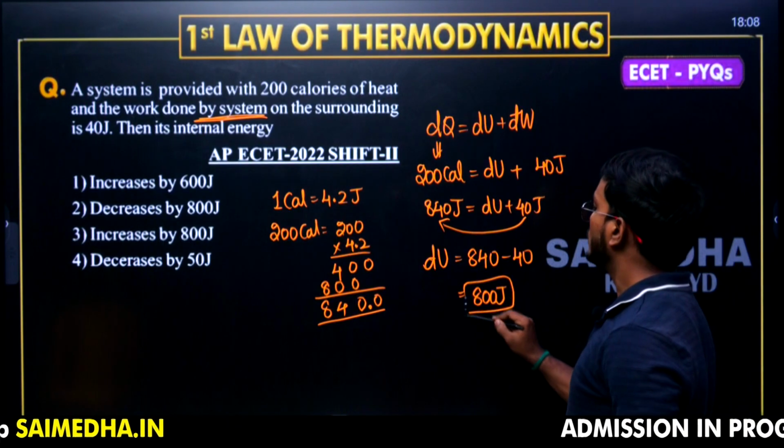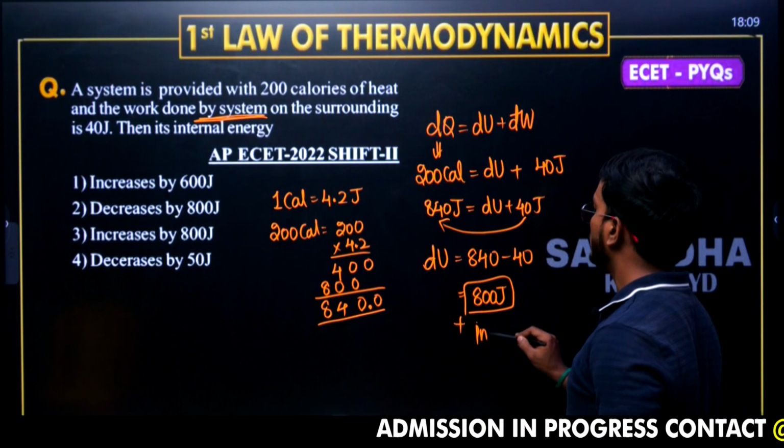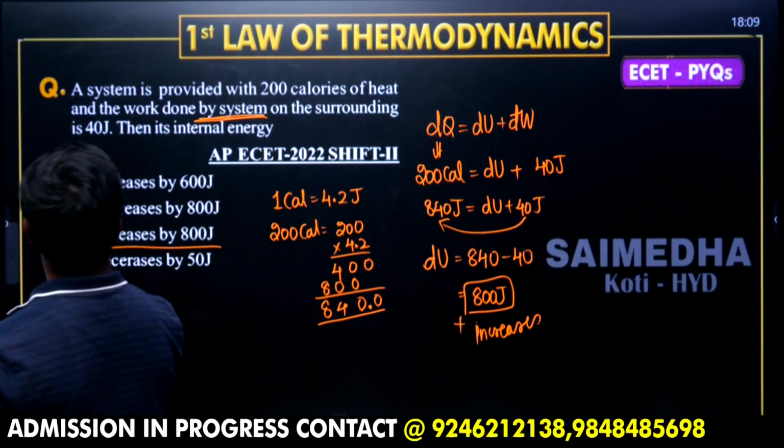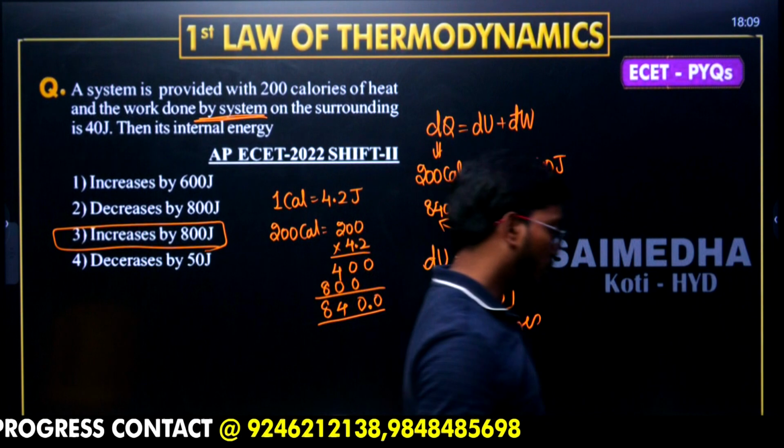It's a positive value. Positive value means it is increasing. So it increases by 800 joules. Go through it.